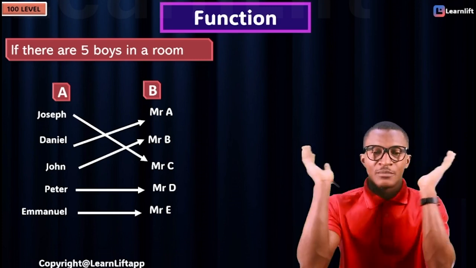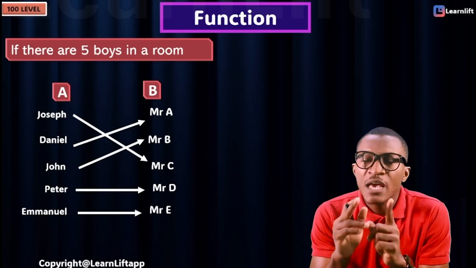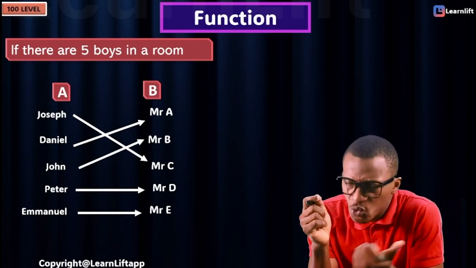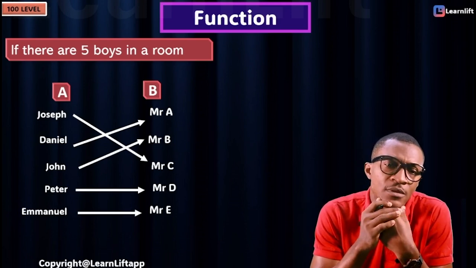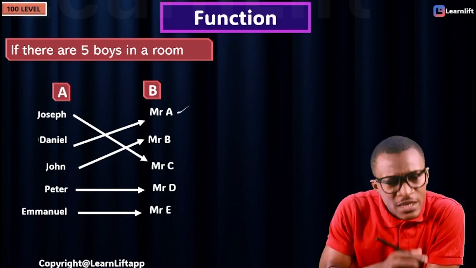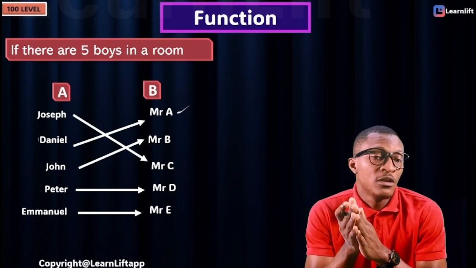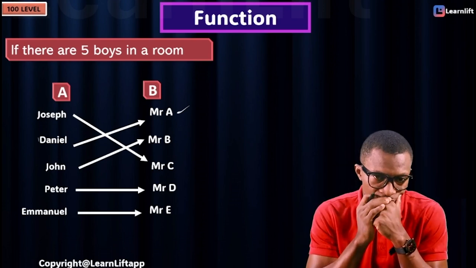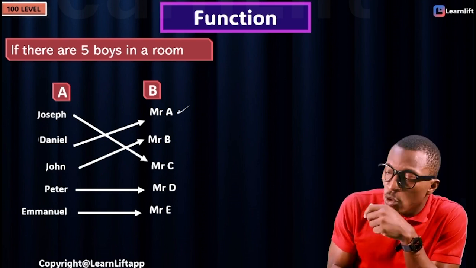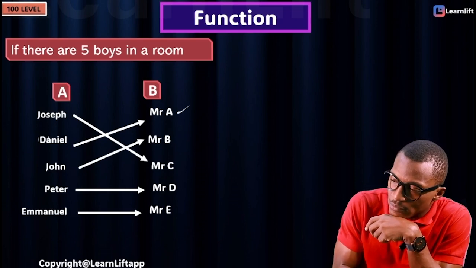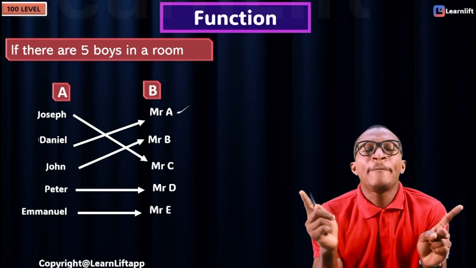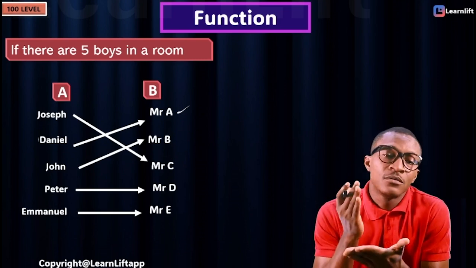Now, this is where it comes in. Let me ask you a simple question. Is it possible for one man to have 2 sons in that room? Yes. It's possible that Mr. A can be the father of Daniel and also the father of Joseph. Even if we're not pairing them, it's possible. So it's possible for one man to be paired to 2 sons.